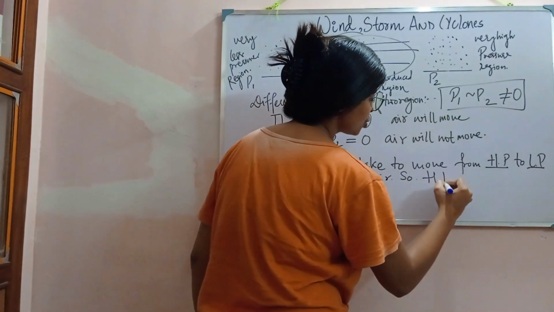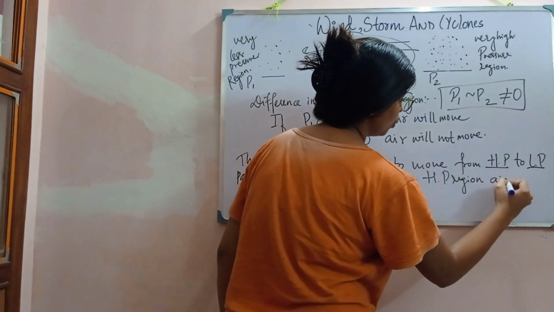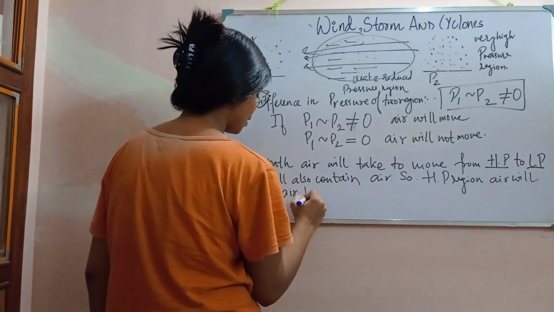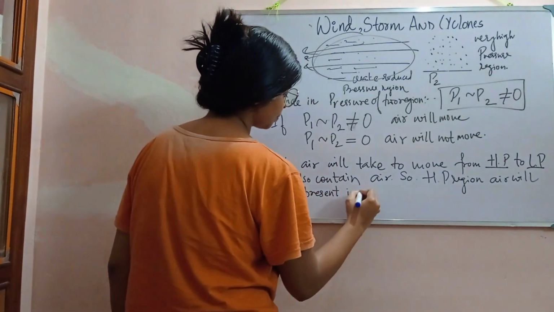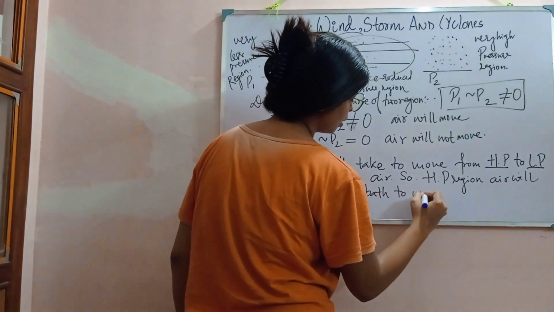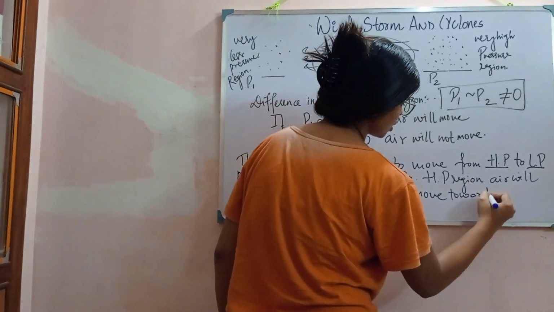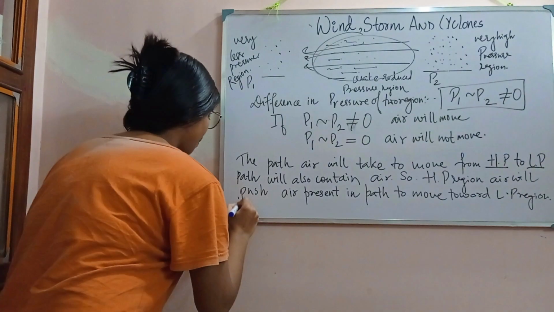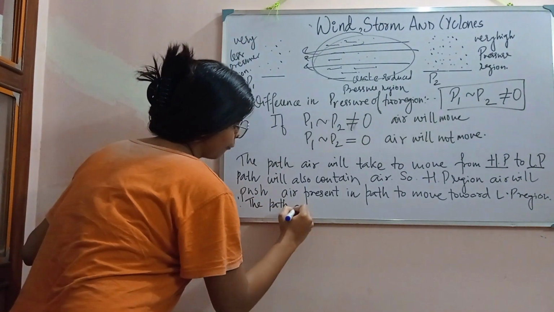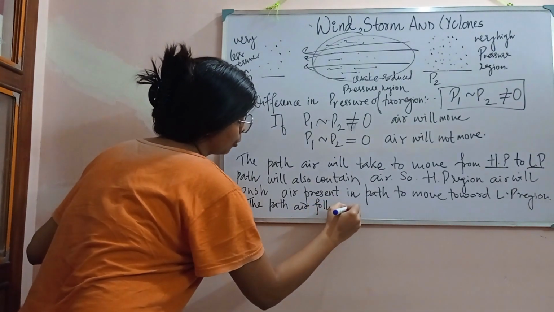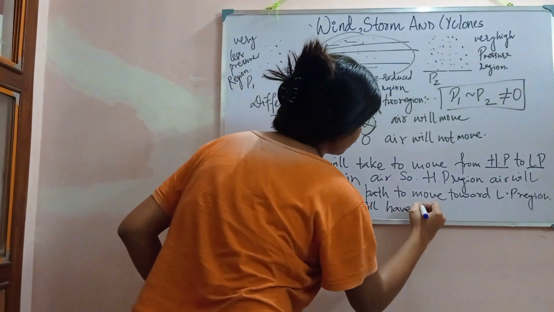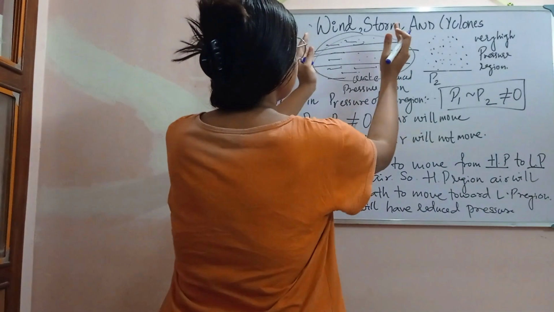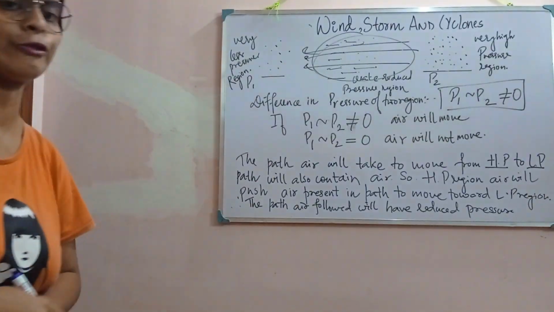The high pressure region air will push the air present in the path to move towards the low pressure region, and as a result the path the air followed will have reduced pressure, so it will create a reduced pressure over here.